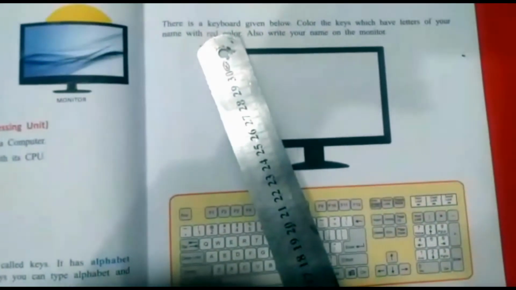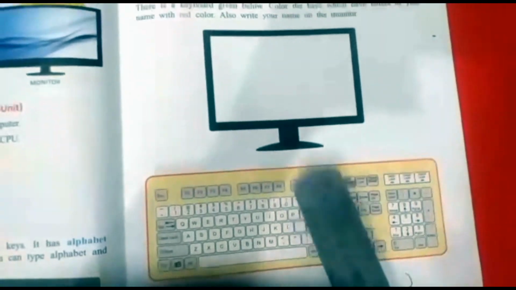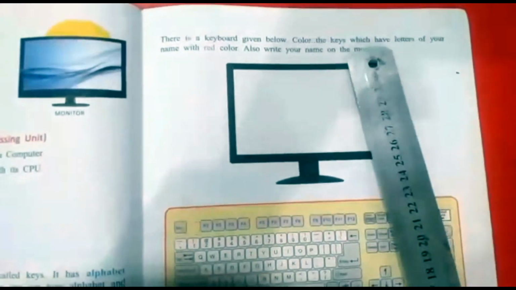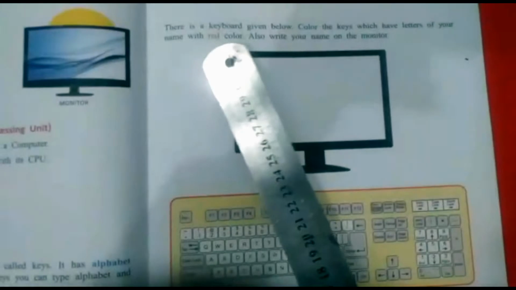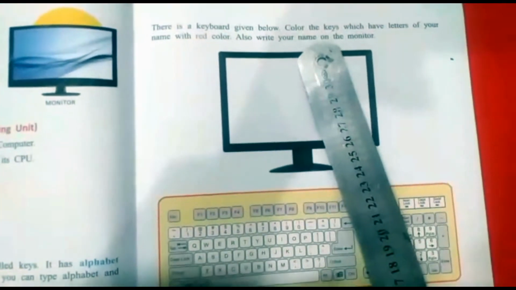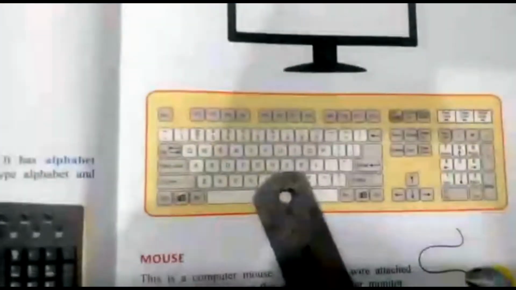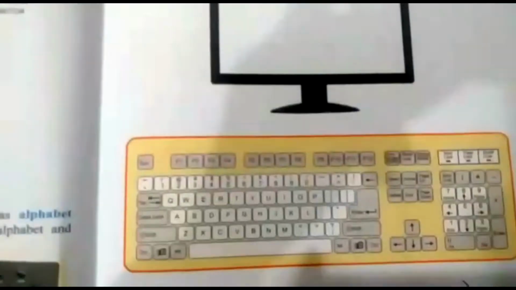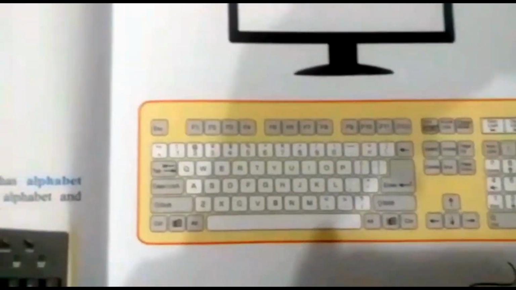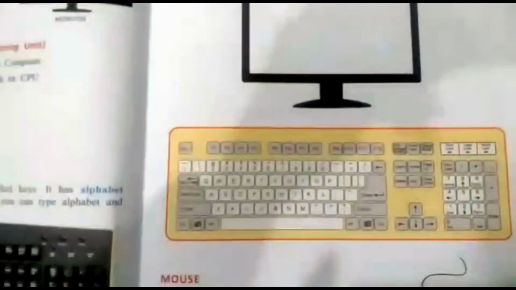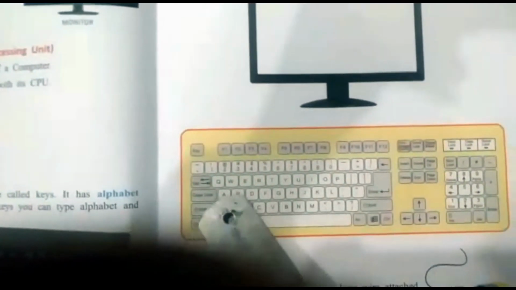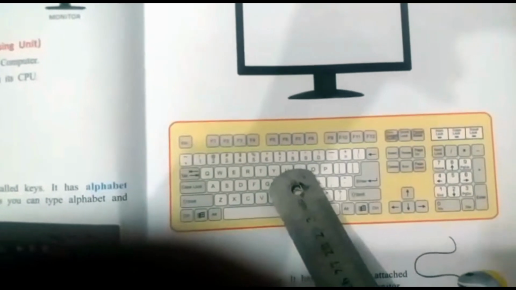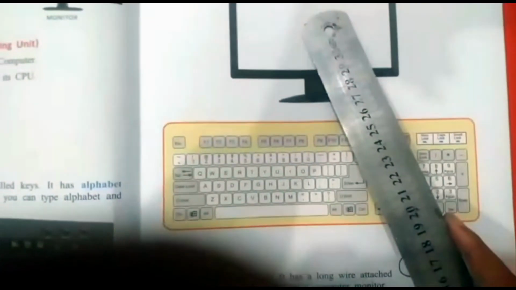Now come to page number 15. There is a keyboard given below. Color the keys which have letters of your name with red color. Also write your name on the monitor. Then write your names in this monitor. Like if your name is Ali, color Ali with the help of red color and write Ali in this screen.